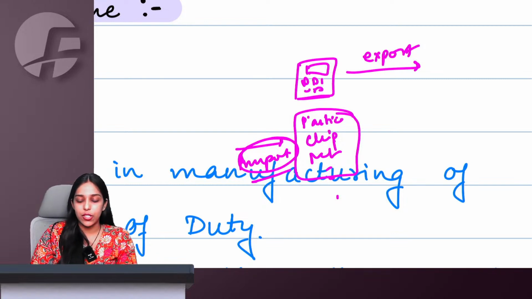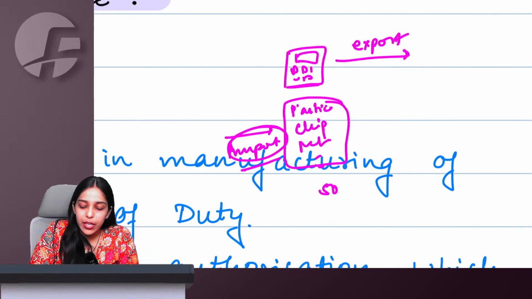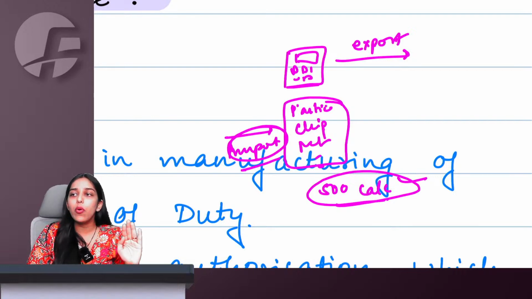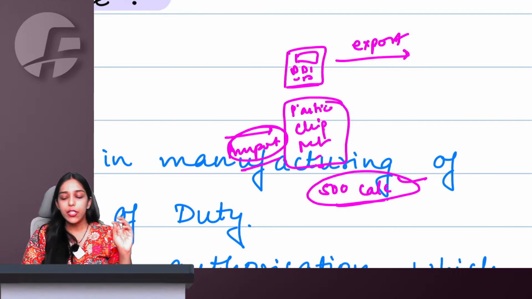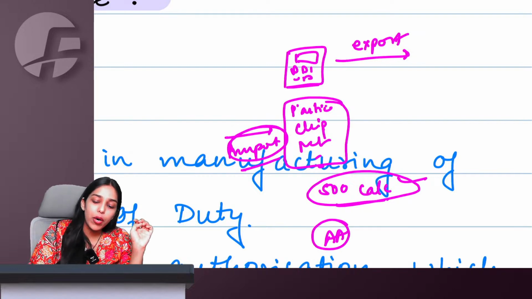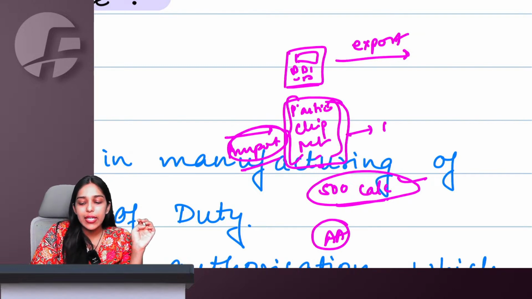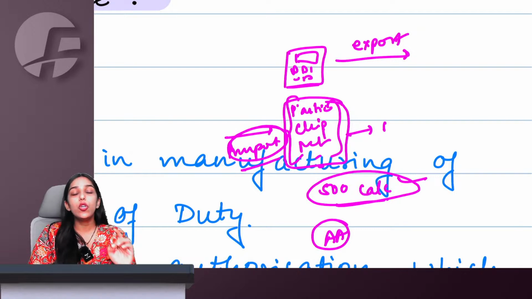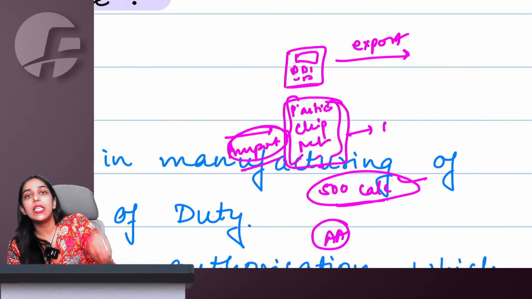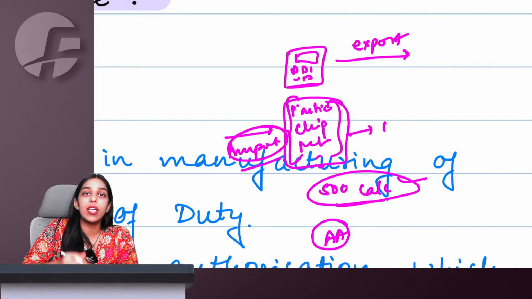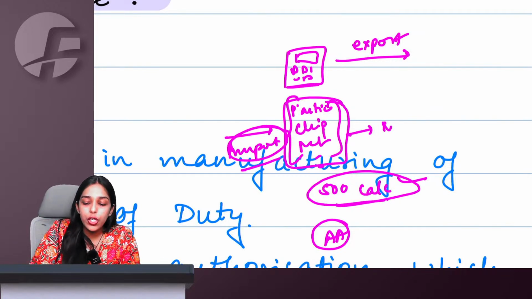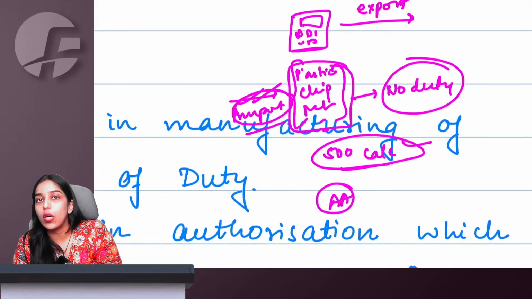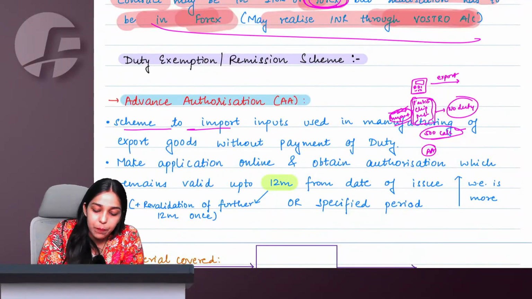Under advance authorization, let us say I got an order for 500 calculators. I can go to the government and say, I am going to export 500 calculators. You give me an advance authorization that whatever things I am importing, you will not take any import duty from me. You will allow me to import the inputs that I am going to use in manufacturing something which I am going to export ultimately. So no duty at the time of import. This is known as advance authorization.